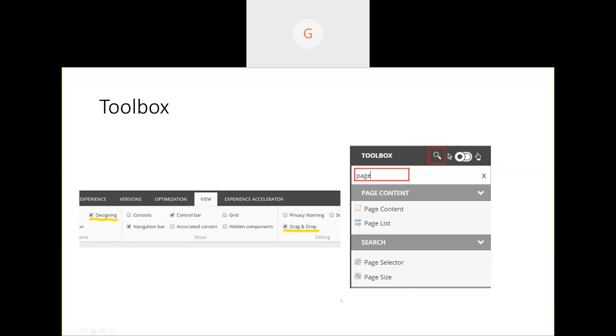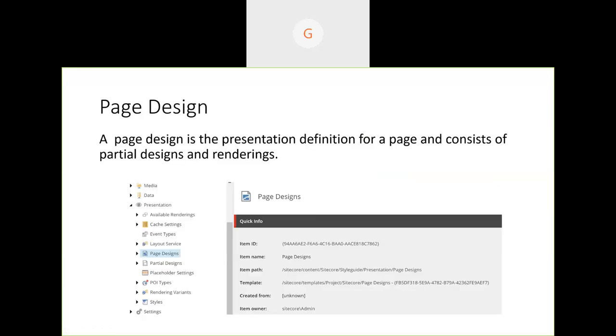Next is mainly page design. Be it a page or partial design or rendering variants, all of them are tied together so that they provide a consistent presentation. Previously, our presentations all lived under each template, in each template's standard values. Here it's a cleaner way, a true separation of content and presentation. Previously we had templates as well as standard value presentations, but here the templates are altogether separate, and the presentation is altogether separate.